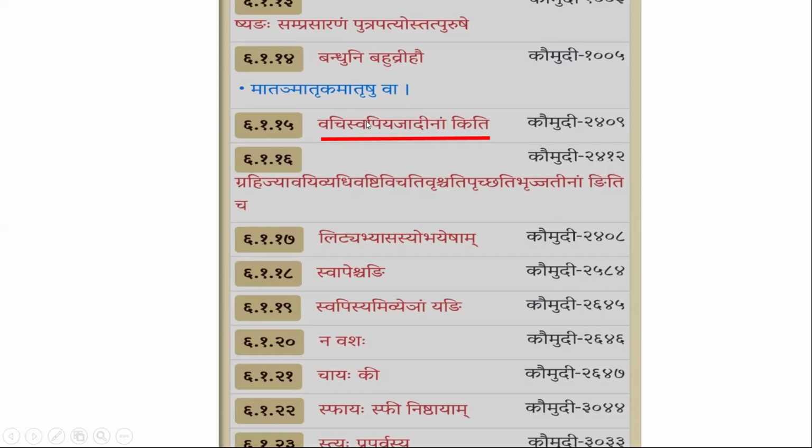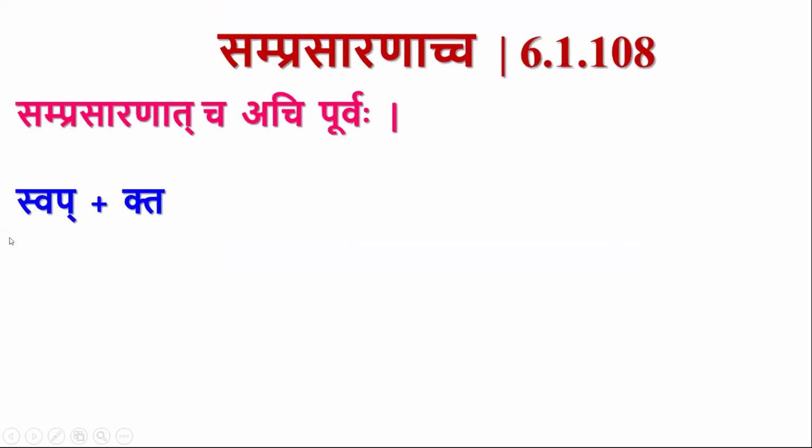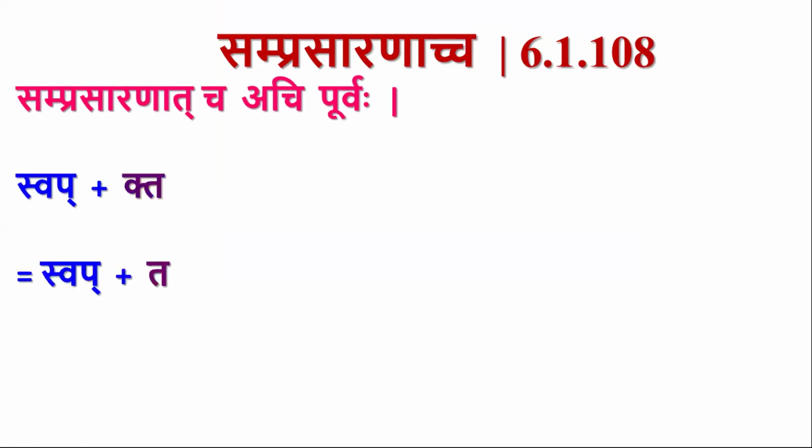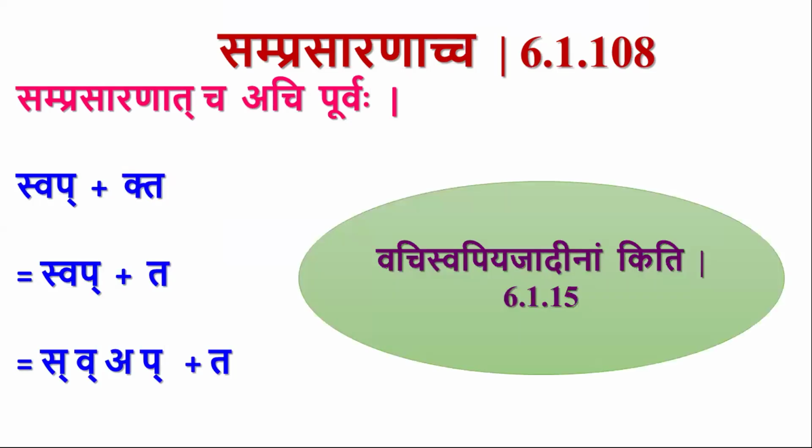So I am going to take this Swap dhatu from this sutra and add Ta pratyaya. Ta is a kit pratyaya. Kakara is it in that sutra and it gets deleted and Takara remains. So if we split this swap, we have Sakara, Vakara, Akara, Pakara. By Vachiswapi Yajadinam Kiti, this Ta is a kit pratyaya.